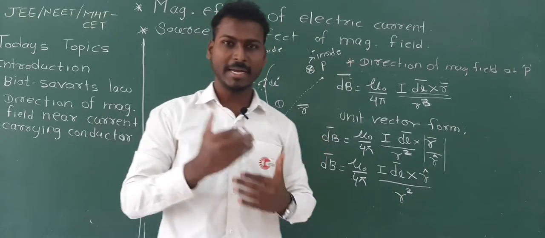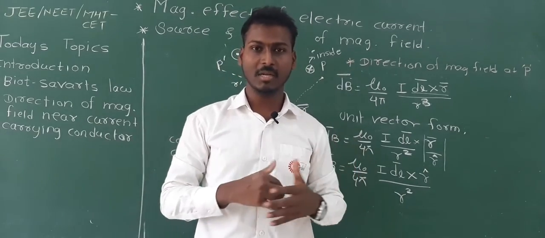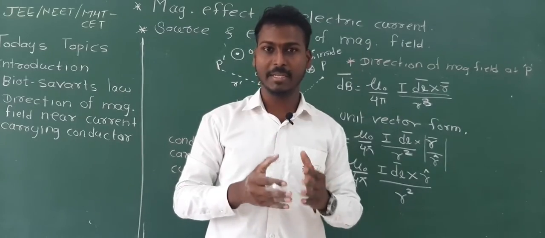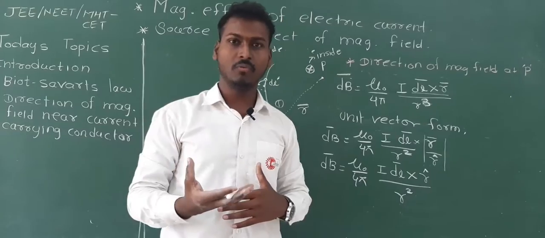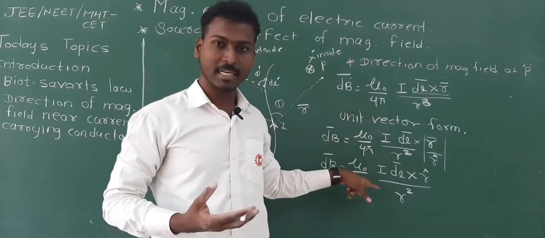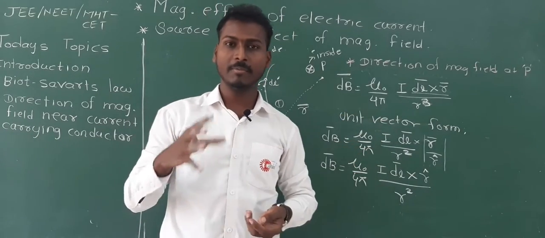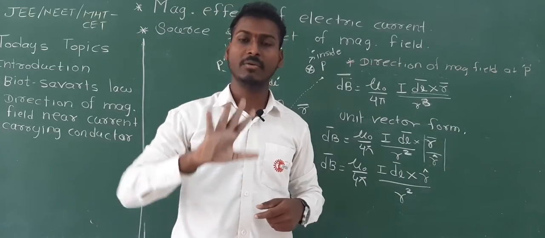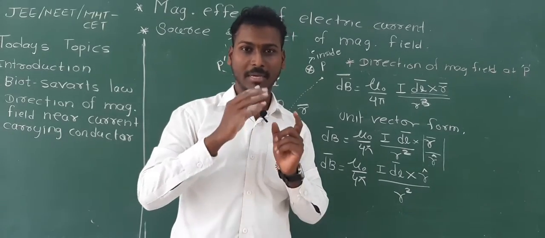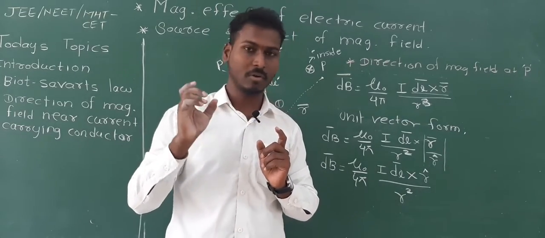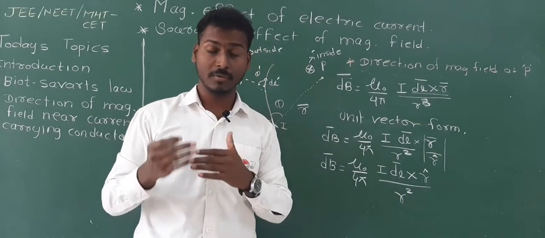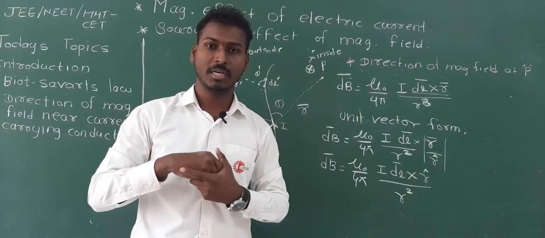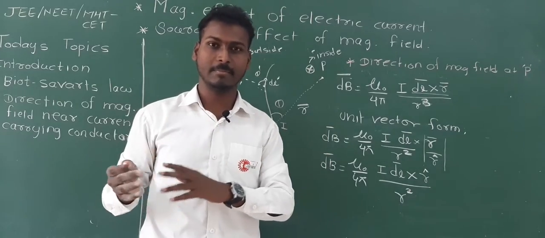So we have gone through the magnitude of the magnetic field and the direction of the magnetic field at a point P near the current carrying conductor also, and the direction can be given by two forms. This is the first form and the second form is the unit vector form. And you came to know also how to find the direction. You have to just curl your fingers from the element to the position vector, not from the position vector to the element. I hope you got it. If you got it, please note it down. After that we will solve one example.